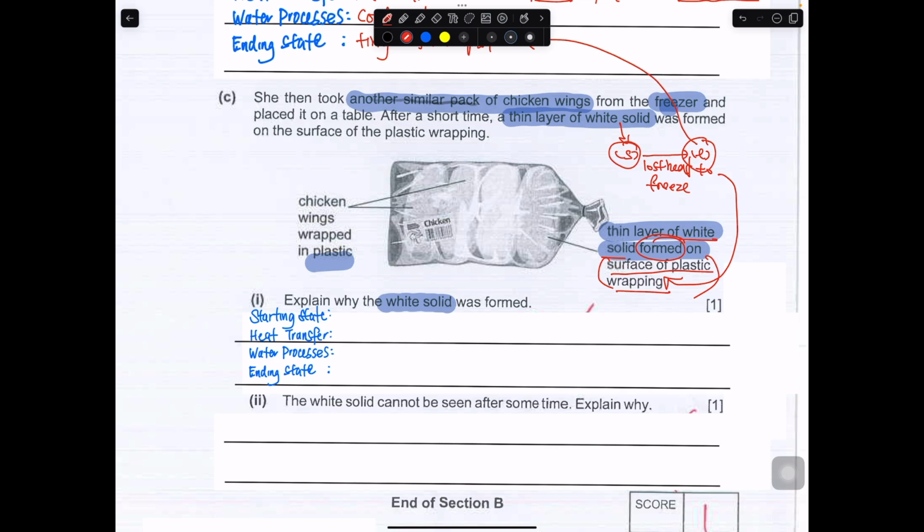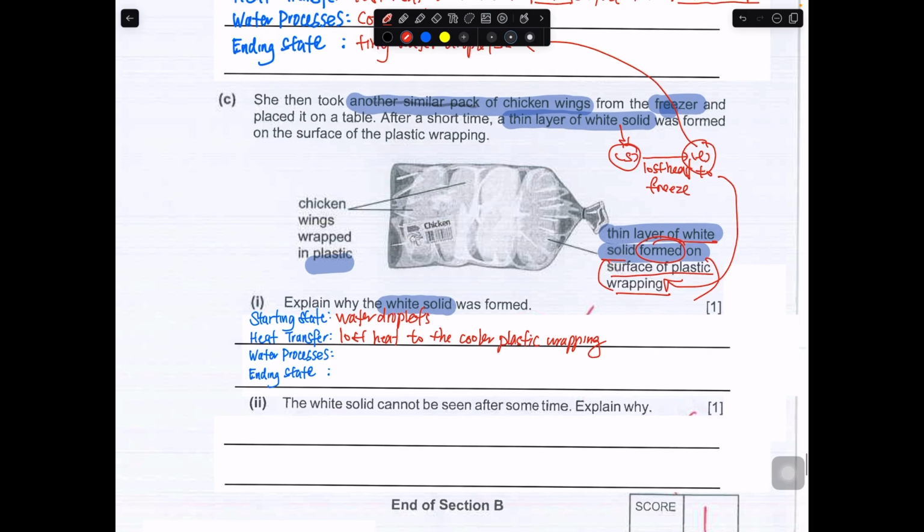Okay, we can see the water droplets lose heat to the cooler plastic wrapping and freeze, froze into white solid, which is your ice.